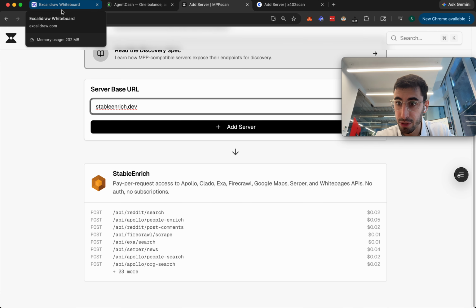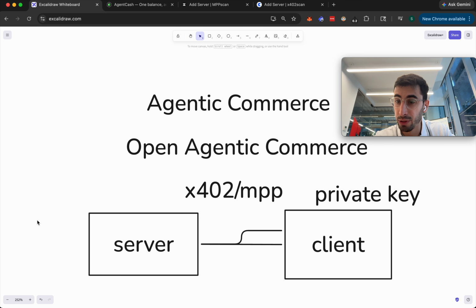So it's completely permissionless, completely open. You don't need to ask anyone for permission. You can just go expose X402 and MPP, listed on X402 scan, MPP scan, and through a client like Agent Cash, it can discover these APIs and you can participate in this new exciting emerging space.